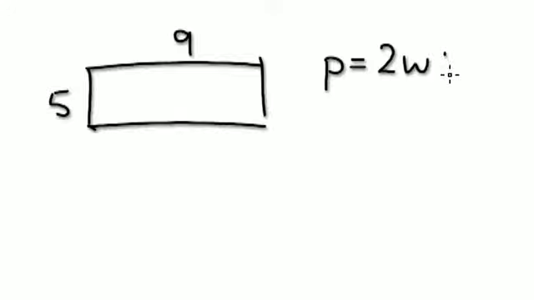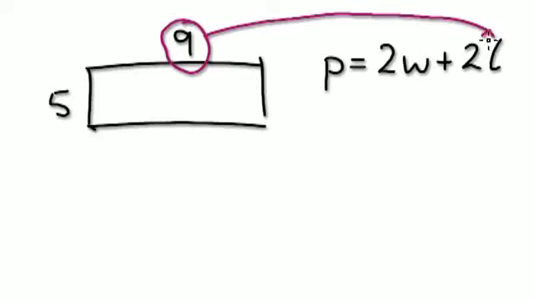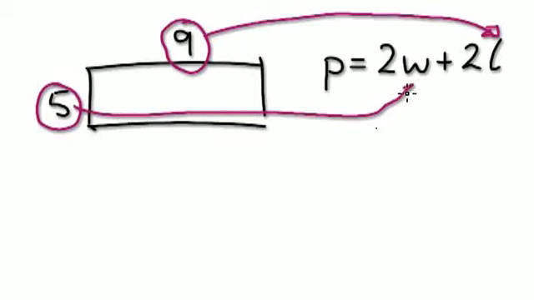Okay. So if I give you a rectangle here like this, let's say this is 5 and this is 9. If you want to know the perimeter, then use this formula: P equals 2W plus 2L. Basically, this is L, isn't it? Then you put it into here. And then this is W here. Put the W into here.